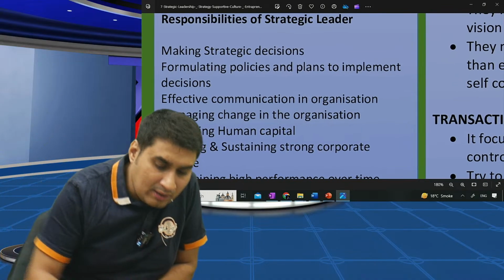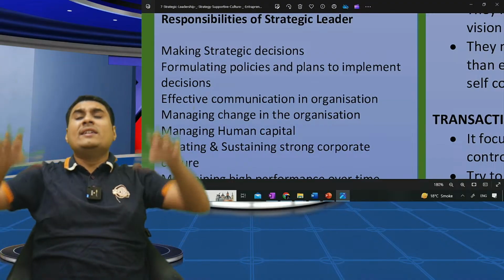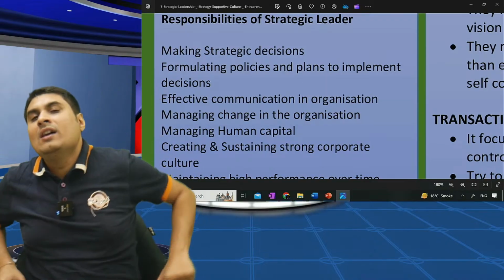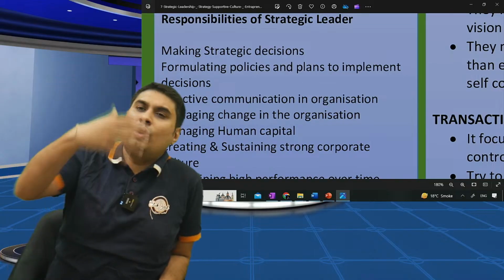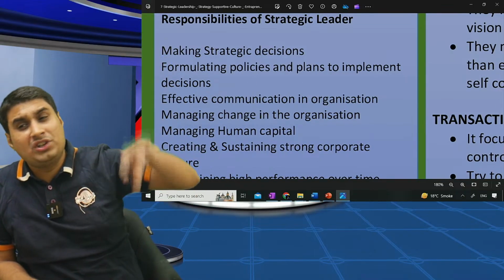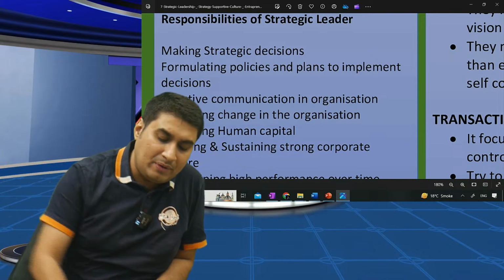Yes, why not? Number one, making strategic decisions. They will make big decisions like Reliance. Okay, they want to bring Jio. It's a strategic decision. Second, making policies and plans to implement the decision. Jio doesn't come in one day. They made a lot of policies. We will roll out 4G, roll out 5G, roll out state-wise, making policy and plan to implement the decision.